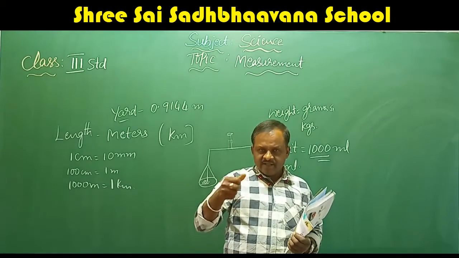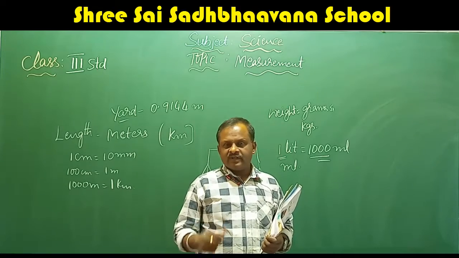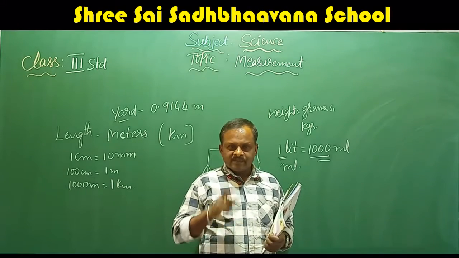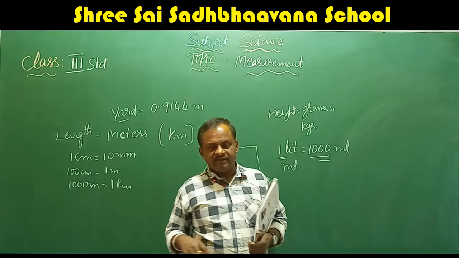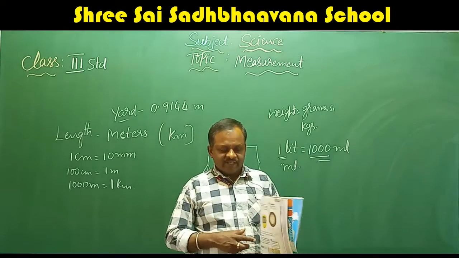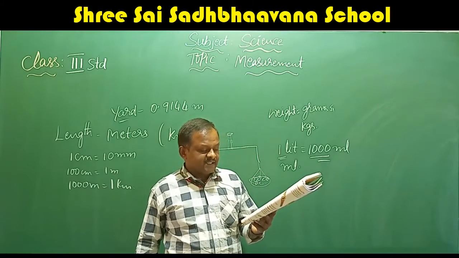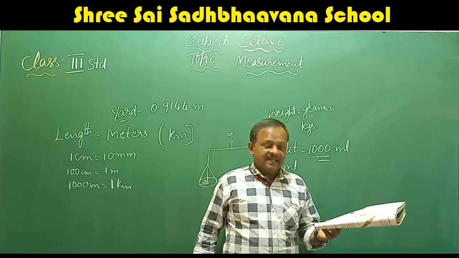For example, measuring cans will come in 5 liters, 1 liter, half liter, quarter liter, like that. Maximum 1 liter, 2 liter and 5 liter cans will be available. So we use them for measuring the quantities. Small quantities of liquids are measured in milliliters and large quantities are measured in liters.